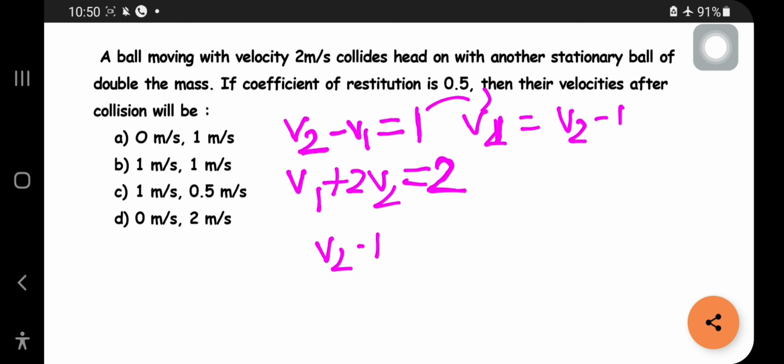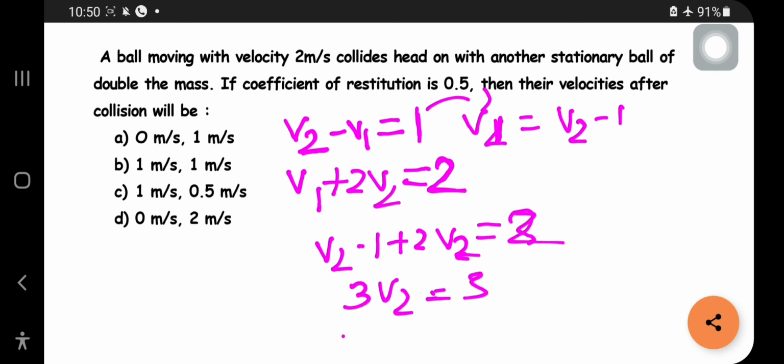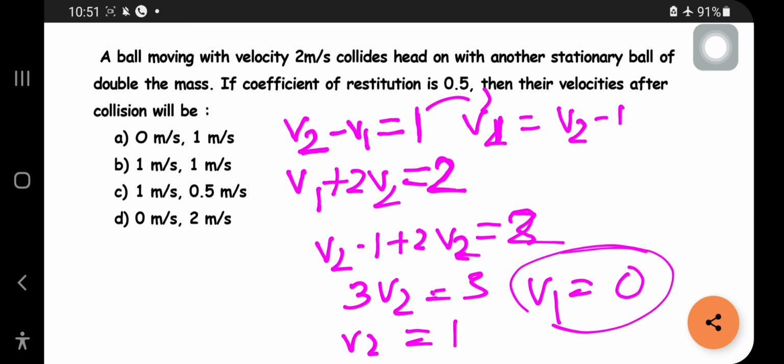v2 minus 1 plus 2v2 is equal to 2. So 3v2 is equal to 3. So v2 is equal to 1. If v2 is equal to 1, v1 will ultimately be 0 from this equation. So the answer is v2 will be 1 and v1 will be 0. This is the correct option.